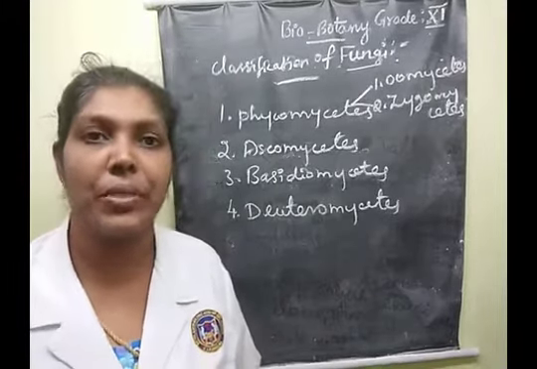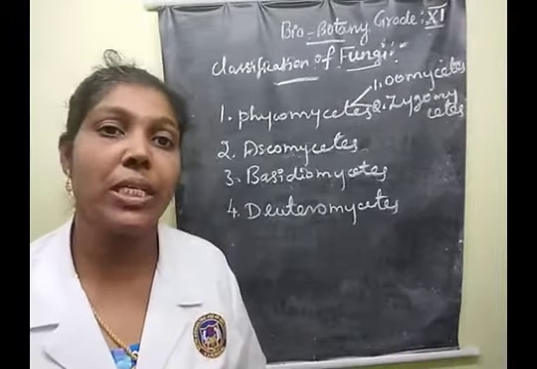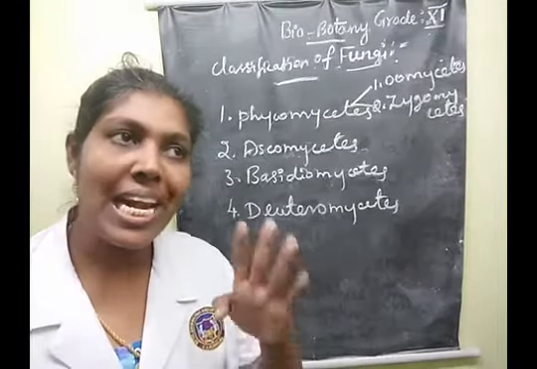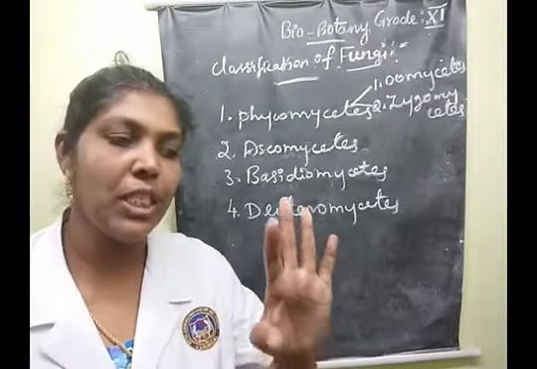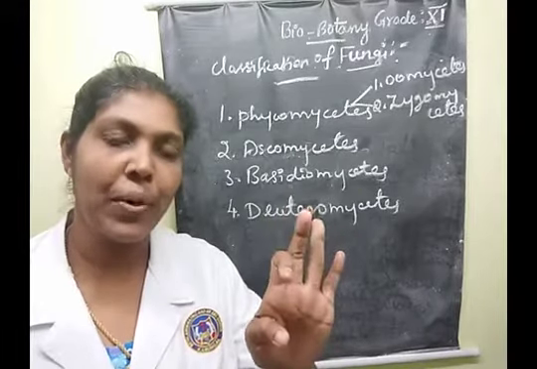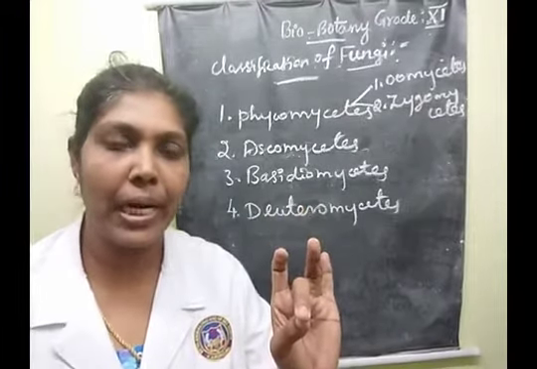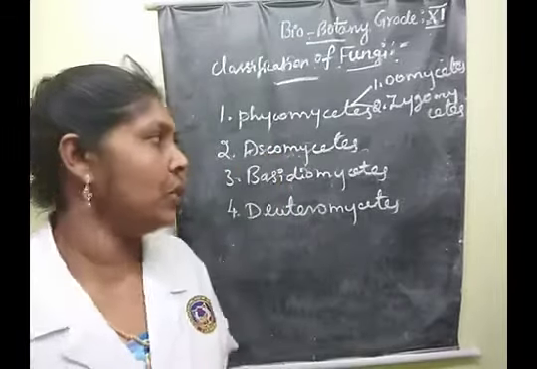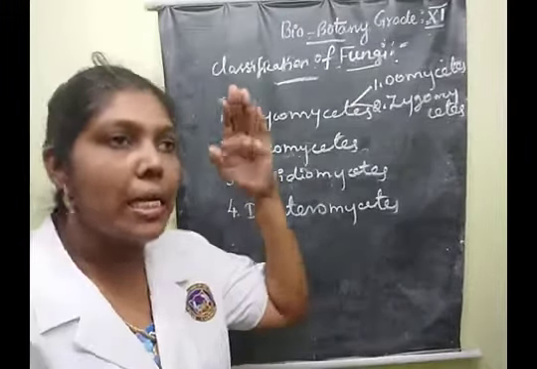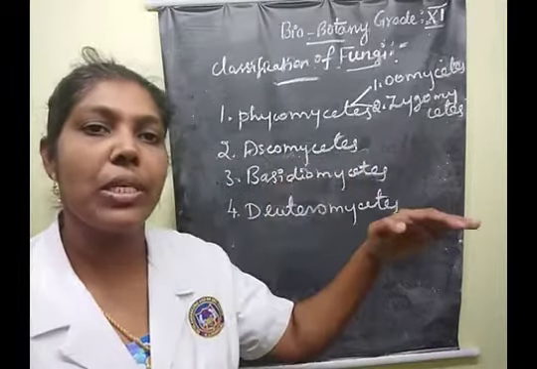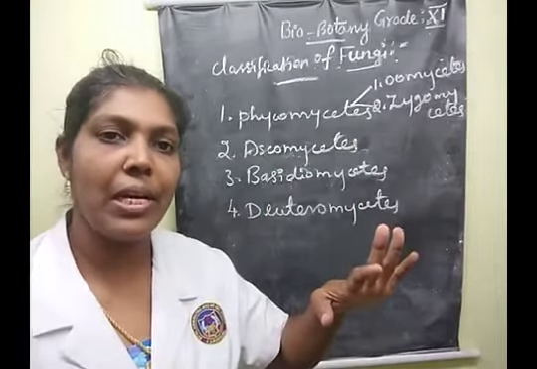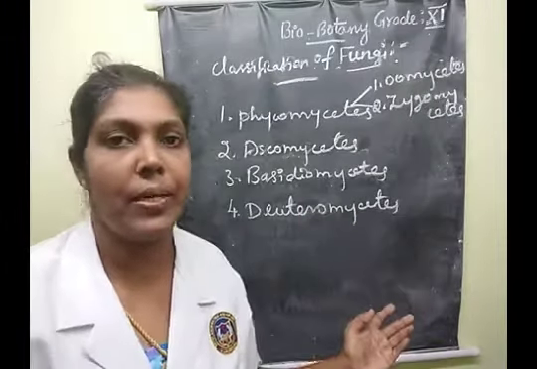Sometimes they will ask the question, what are the divisions of fungi? Mainly 3 divisions: Gymnomycota, Masticomycota, and Amasticomycota. Clear, children? Just remember the names in your mind. These 3 main divisions come under 11 classes.